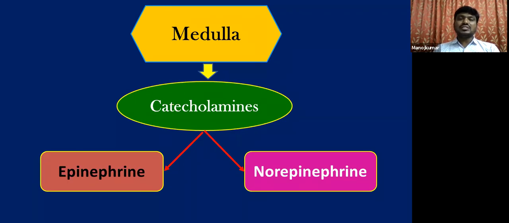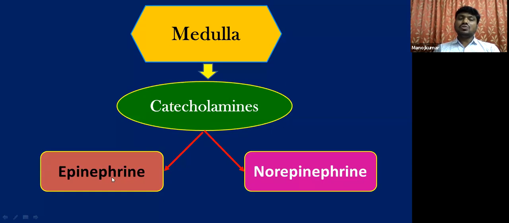So what are all the changes that occur at the time of the release of epinephrine? After a certain time, whenever you reach a safer spot, again your body comes to normal state. The rate of heartbeat comes to normal, the rate of respiration comes to normal, no sweating, constriction of pupil takes place, goosebumps disappear. All these changes take place in a reverse manner, our body comes to a normal state. So this is under the influence of norepinephrine.